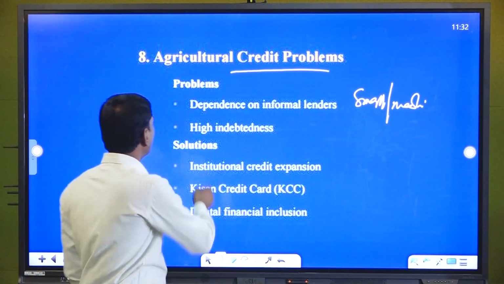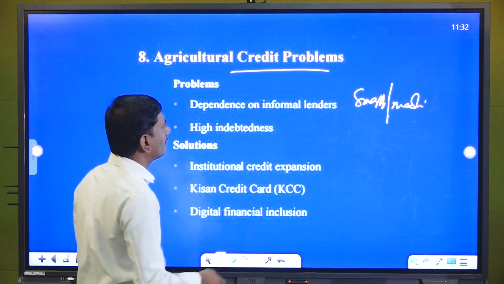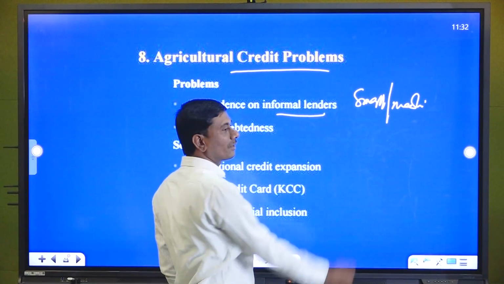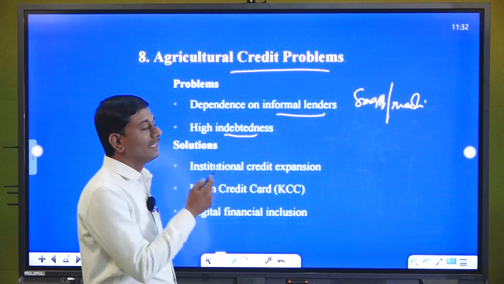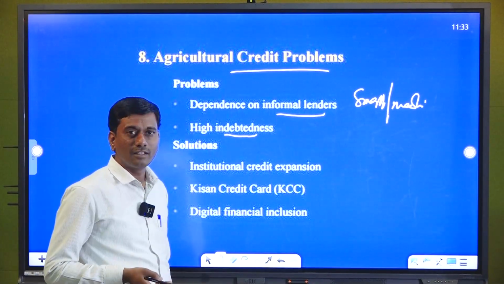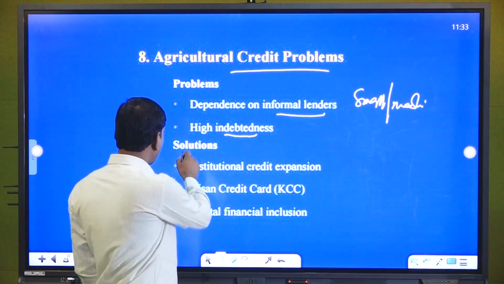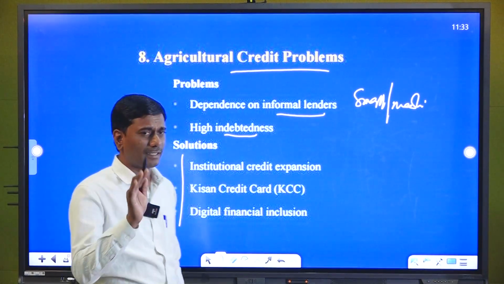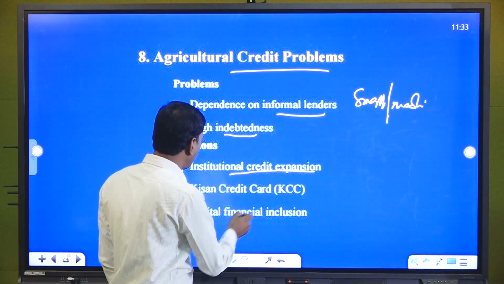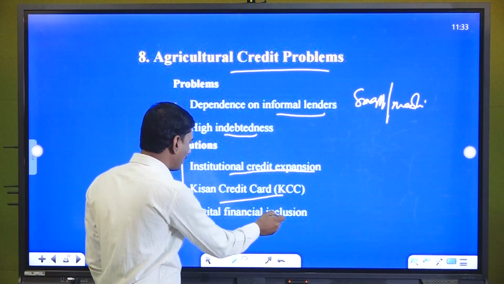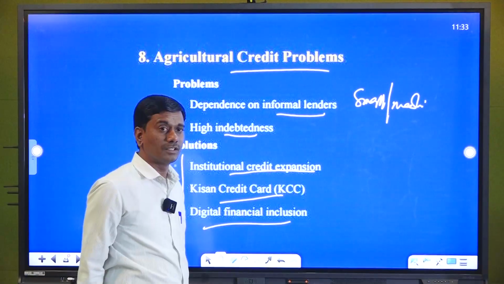We can see dependence on informal lenders and high indebtedness. These are the major problems, especially in rural areas for small and marginal farmers. To overcome these, the government has made certain initiatives: institutional credit expansion, Kisan Credit Card, and digital financial inclusion.